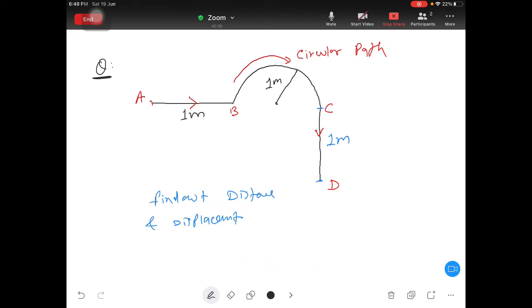Okay, so you are getting displacement 4 meter, distance 4 meter. Okay, displacement you are getting 4 meter, and distance 8.28 meter. Okay, let's check.